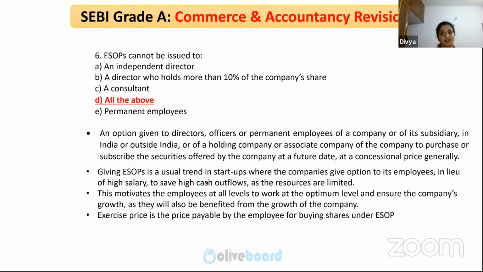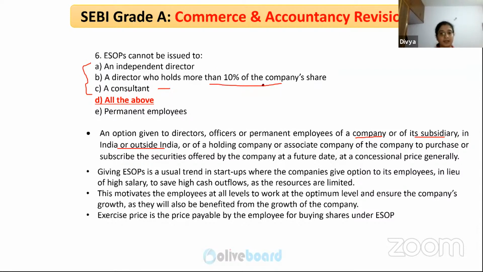So ESOPs are employee stock option plans which are given to directors, officers, or permanent employees of a company or its subsidiary in India or outside India. So it's basically the company. Okay. So giving ESOPs is not allowed to these 3 people: an independent director, a director who holds more than 10% of company share, and a consultant, because a consultant is not a permanent employee, right?